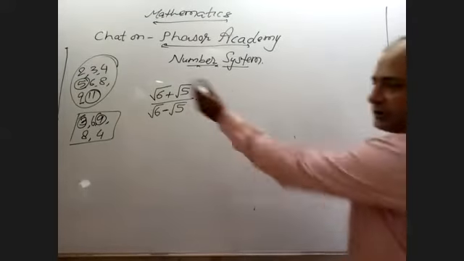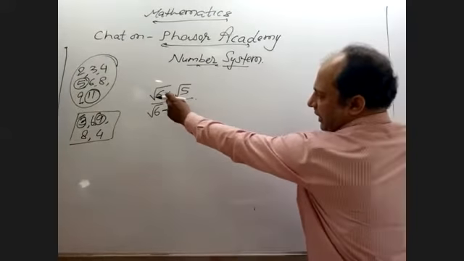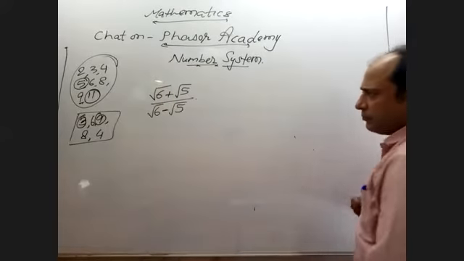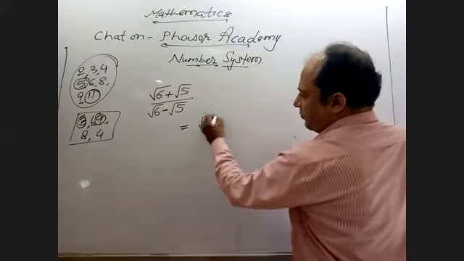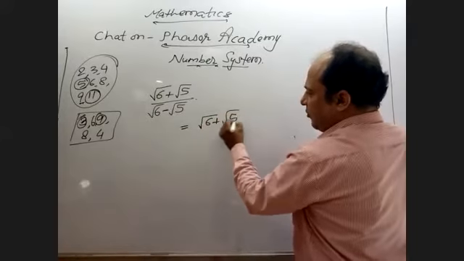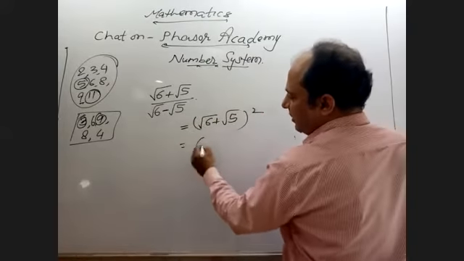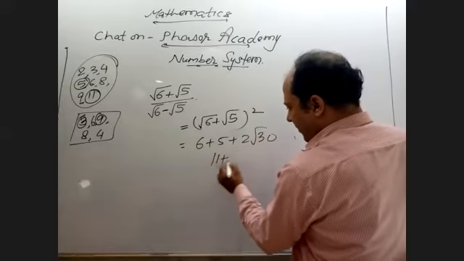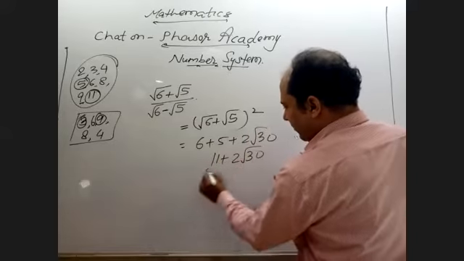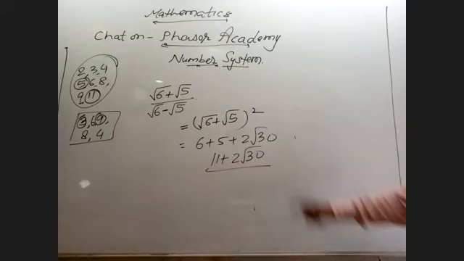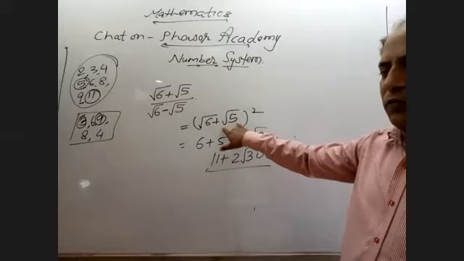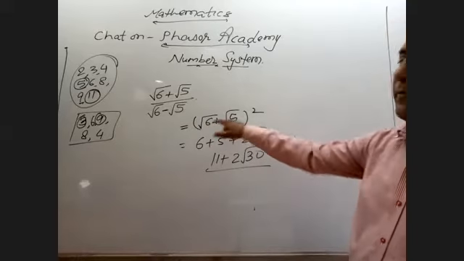Okay. So then again, here you can see root 6 plus root 5 upon root 6 minus root 5. So what to do? Root 6 plus root 5 whole square. 6 plus 5 plus 2 root 30, so 11 plus 2 root 30. You can reduce more. How? Root 6 times root 5, and the formula has a 2.